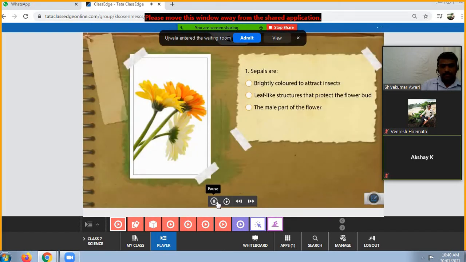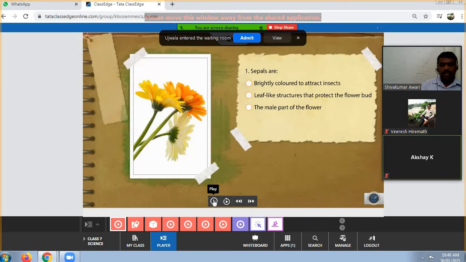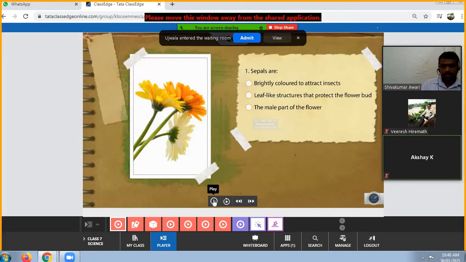Now try this quiz on reproduction. Okay, see here, till now we discussed the different parts of the flower and how they are responsible and what they perform, everything we discussed. Now we are going to do one small activity. I would like to ask you some questions. You say the answers for these questions.